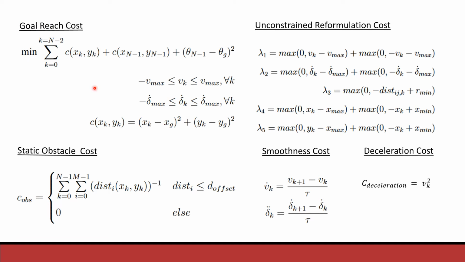This is in detail the objective function formulation. The goal cost represents the distance between the start and the goal. Here the constraints are reformulated again as a cost so that it can be added to the objective function. This term represents the smoothness cost. Here this term is the deceleration cost of the vehicle, and this is the obstacle model, that is how the obstacle is added to the objective function and how it is avoided while optimizing.